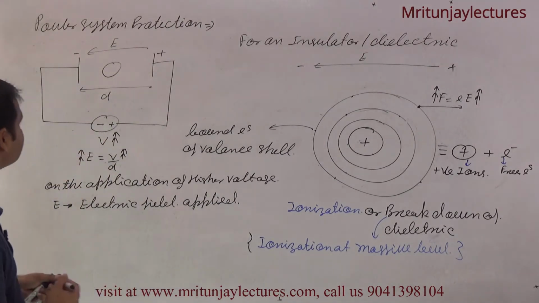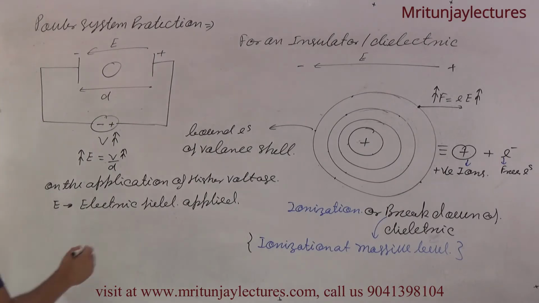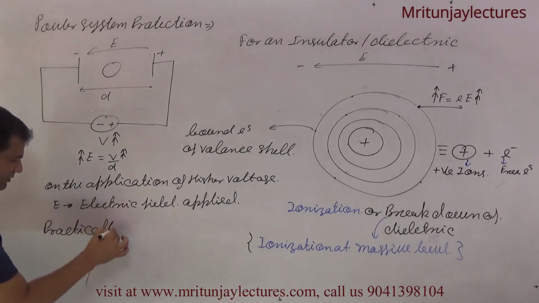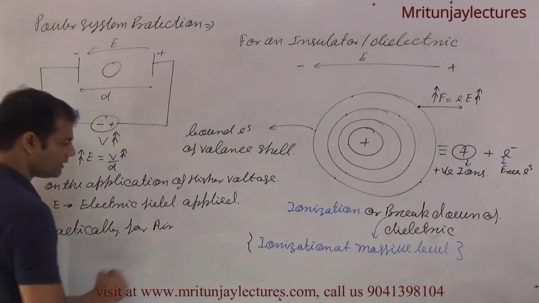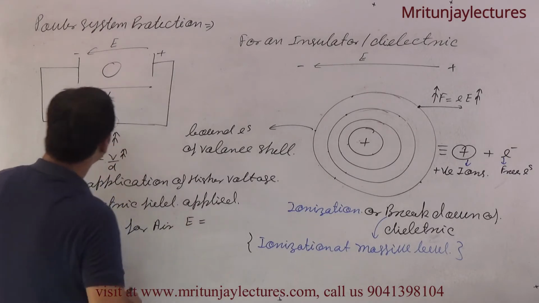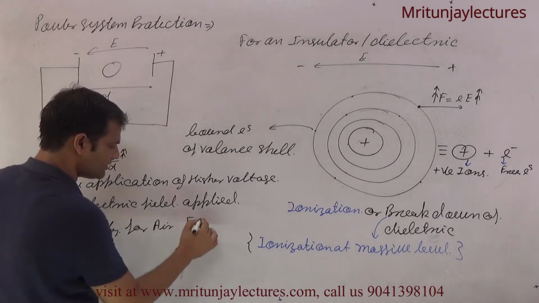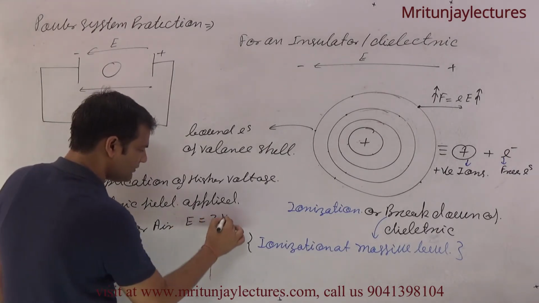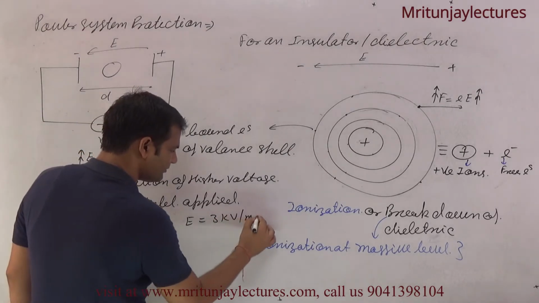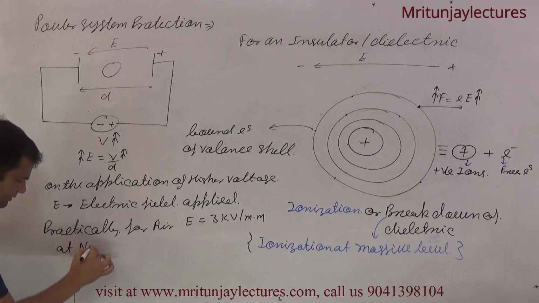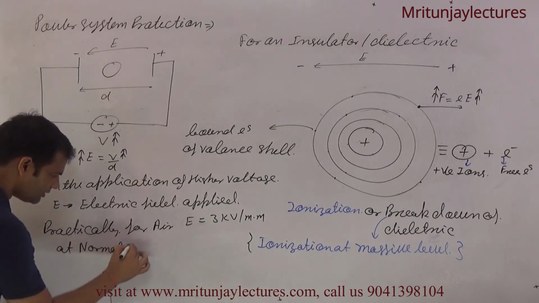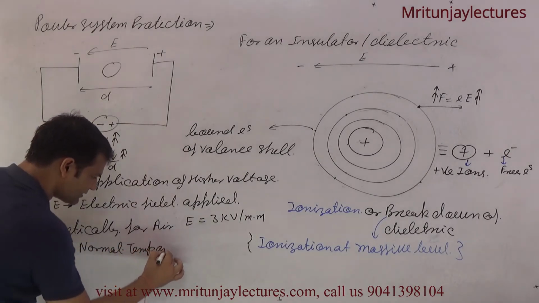Now suppose, not suppose, practically, for air dielectric, E is equal to 3 kV per millimeter at normal temperature and pressure.